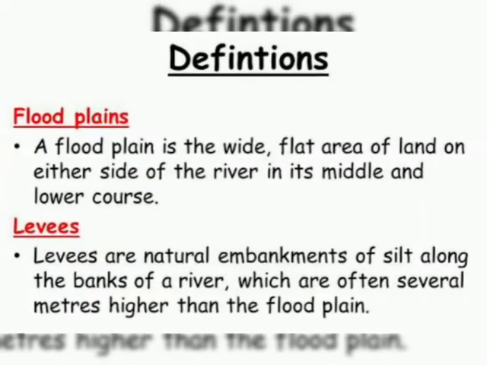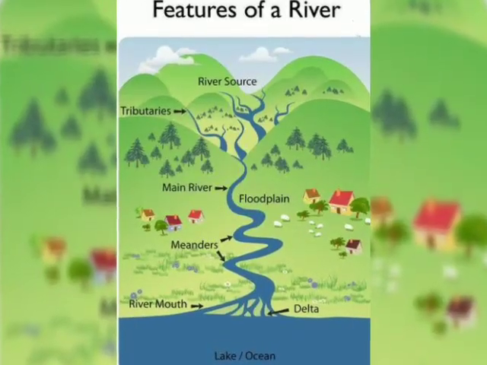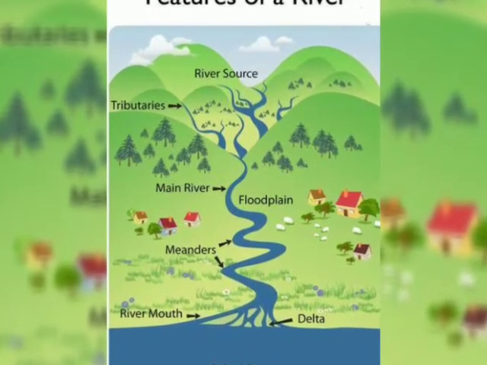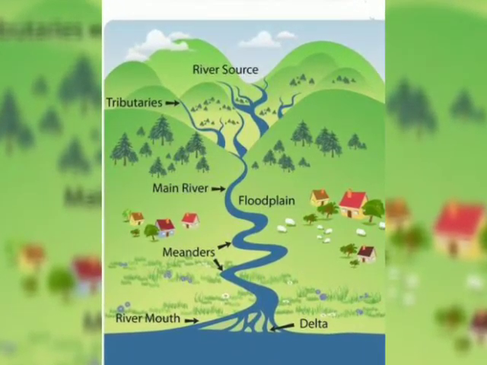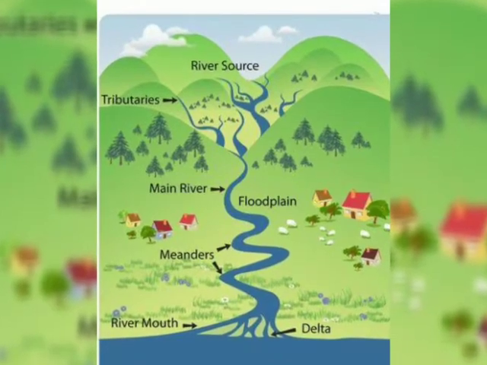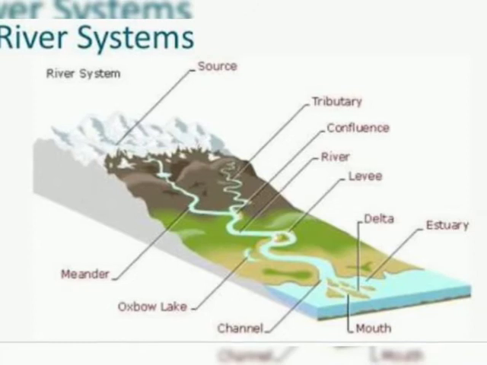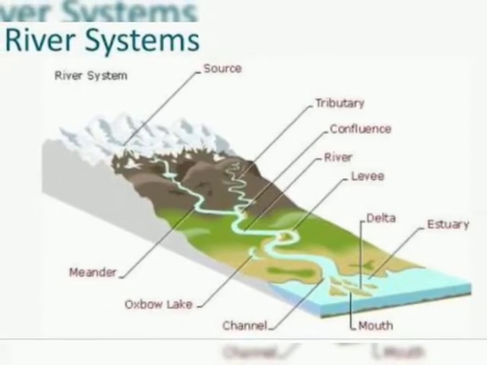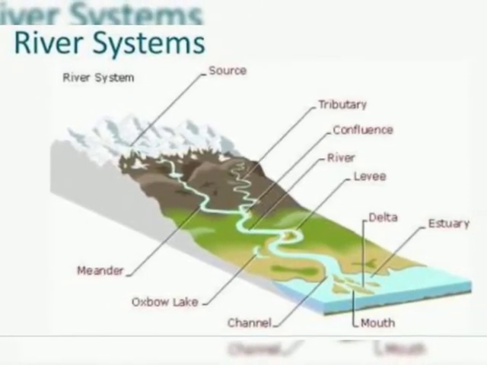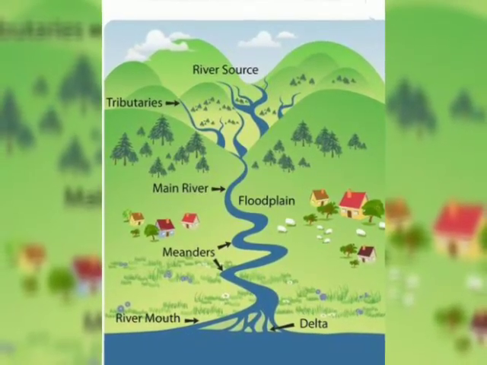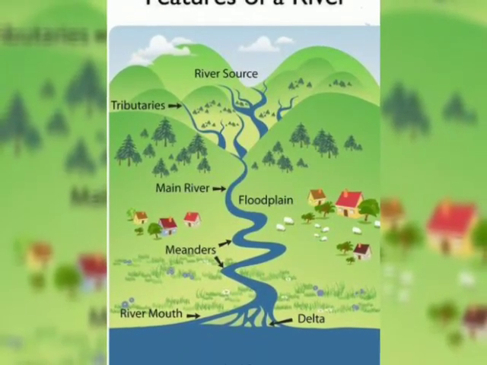As the river moves towards the sea, the water flow decreases and the river begins to break up into a number of streams called distributaries. Where the river meets the ocean, that place is known as the mouth. At last, the river deposits all its sediments in a triangular-like shape that is known as a delta.